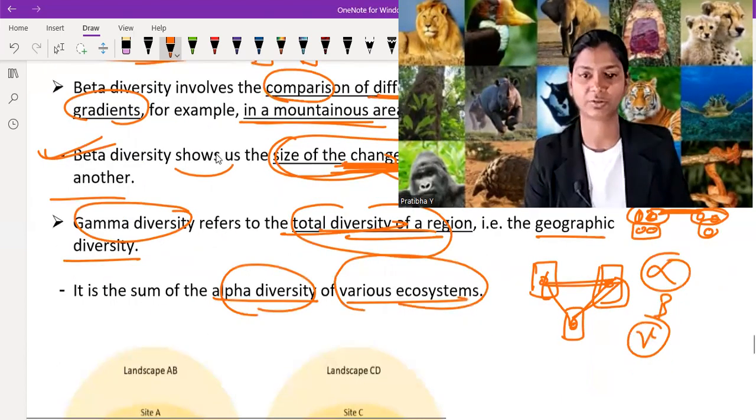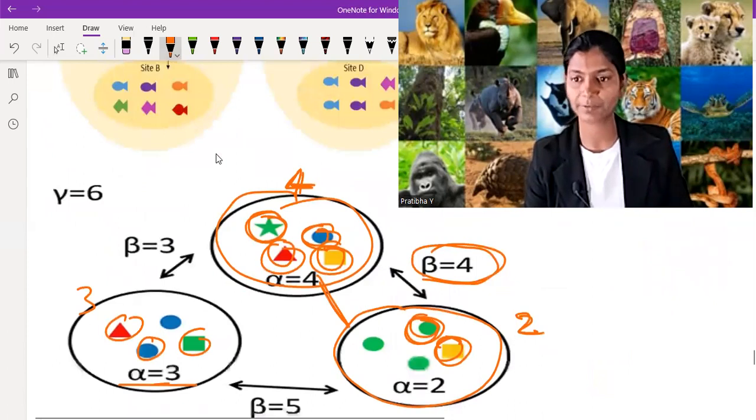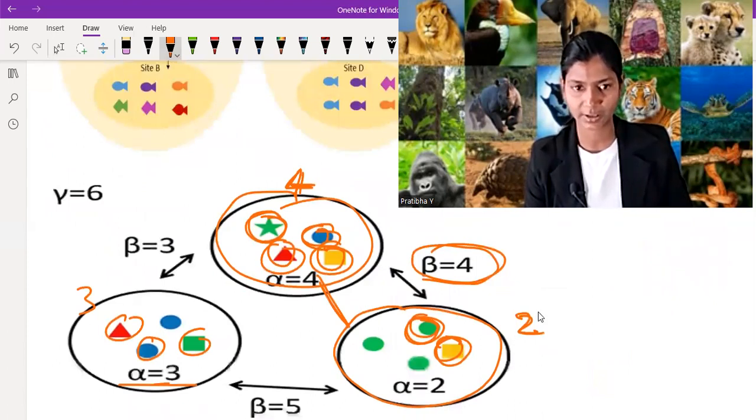In this picture you can clearly see the gamma diversity of these ecosystems, the different types of biodiversity. Let's say the common one in all the 3, I think no one is common, no? But common between these is this one. Here alpha is 4, here 3, here 2, so total is 9.